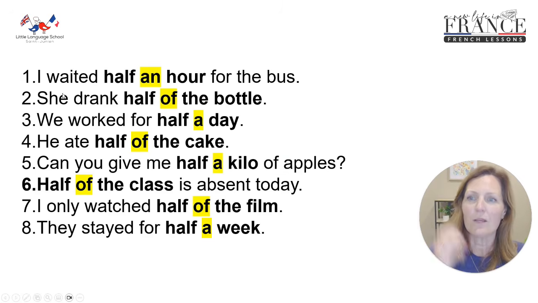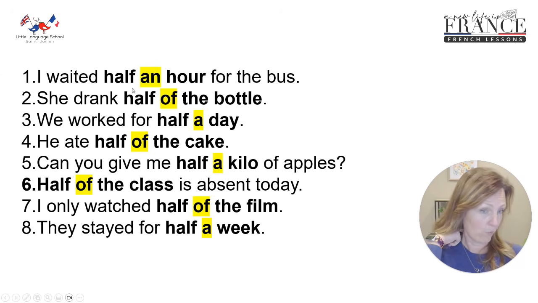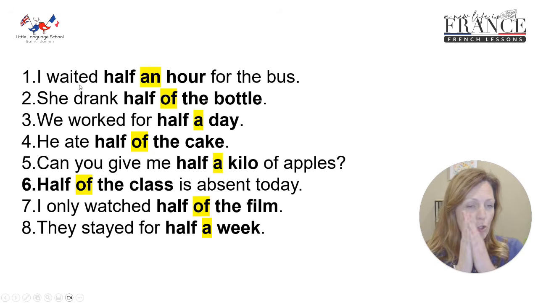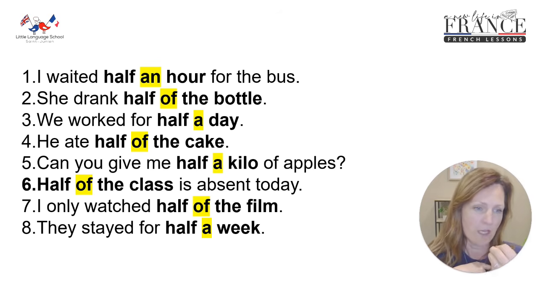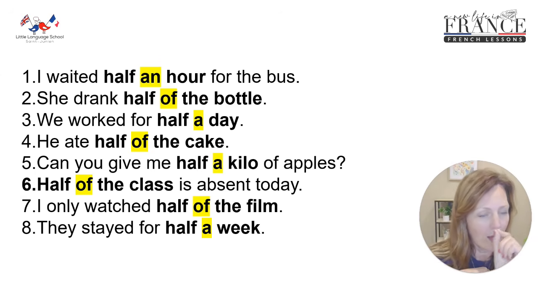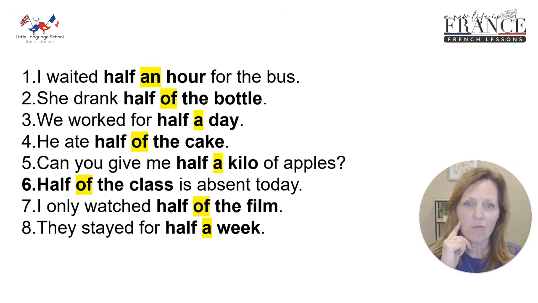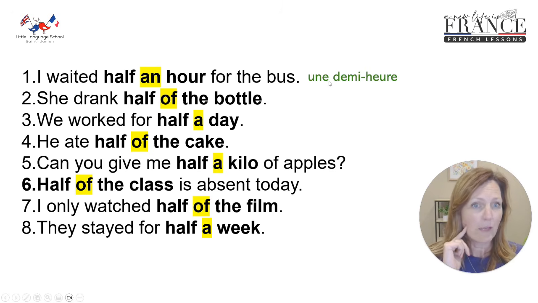Let's have a little go at a quiz. So I waited half an hour for the bus. Now remember the rule that if it's half a or half an, we're just going to be doing the demi and then straight away the noun. If it's half of a thing, that's when we're going to be using the moitié, de. Because we need that of, we need the de. So I waited half an hour for the bus. What would that be? Remember, you can pause me, slow me down, and then play when you're ready. So half an hour would be une demi-heure.